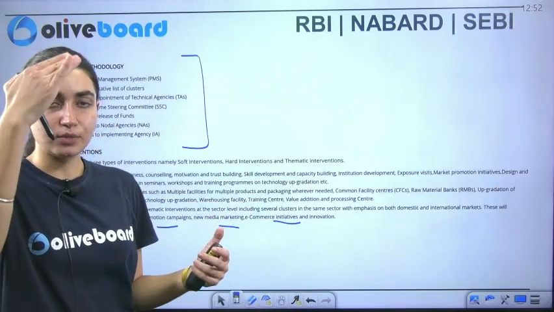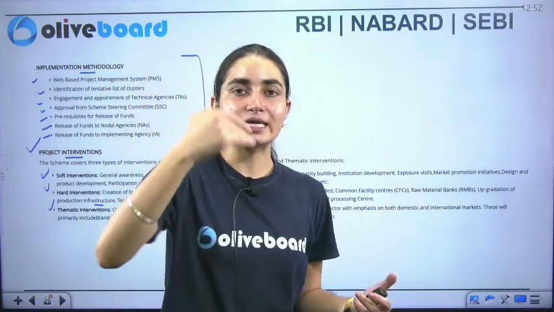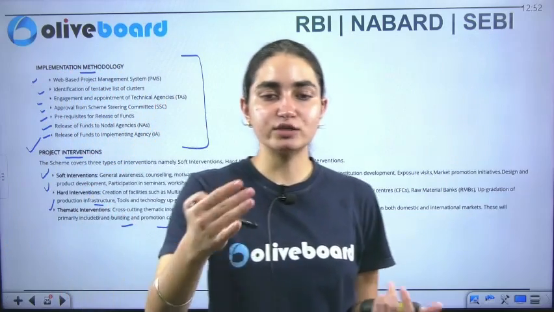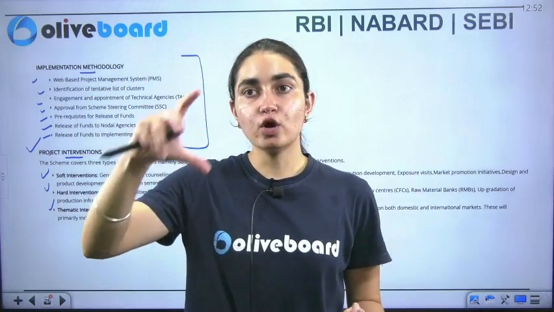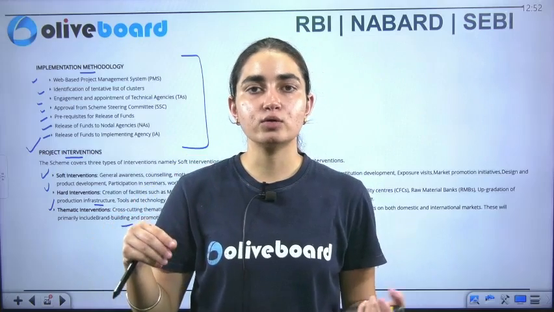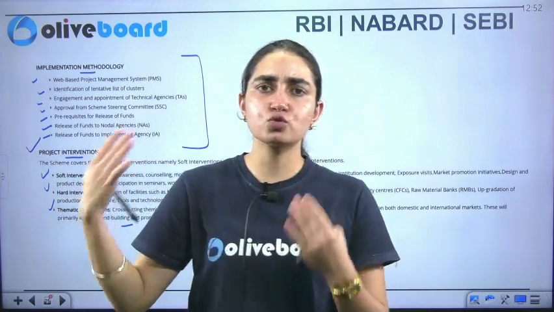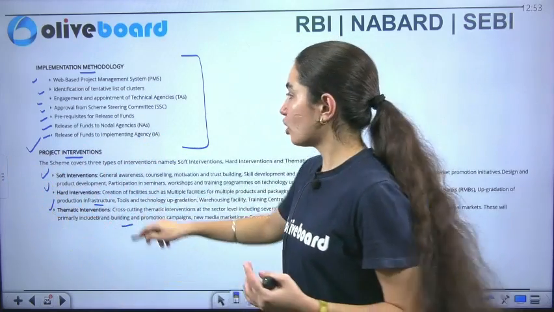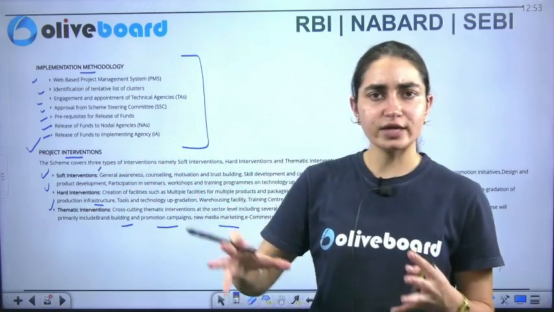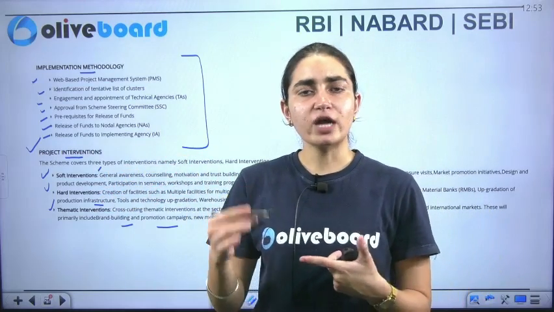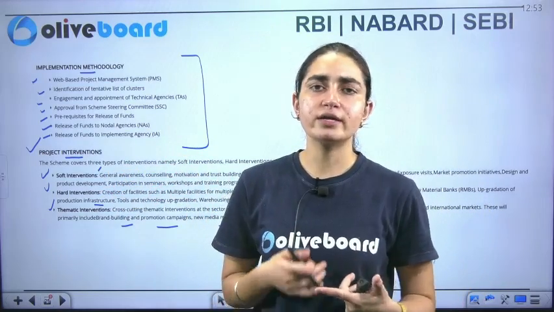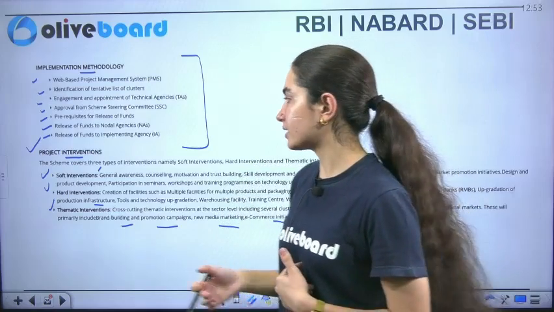Now consider these just as steps. For example, taking your own example, if you got motivation from somewhere, like you heard that this is one of the officers who is doing very well, that will come under soft interventions. That is one of the motivations that you've got. Along with that, if you start focusing on research and development on it, if you start focusing towards it, that comes under the category of hard intervention.